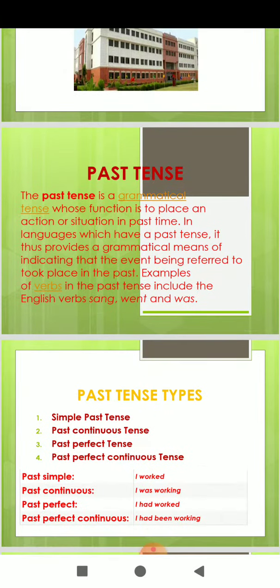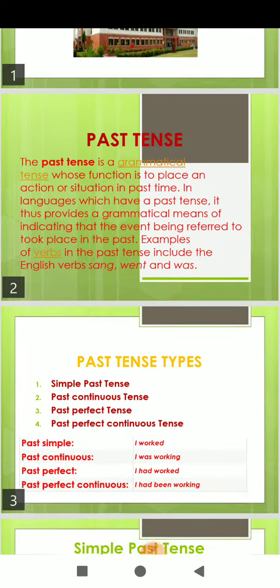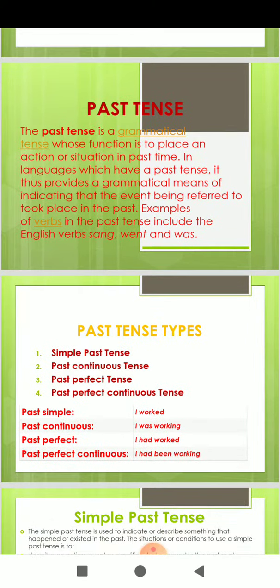Past tense. The past tense is a grammatical tense whose function is to place an action or situation in a past time. In languages which have a past tense, it thus provides a grammatical means of indicating that the event being referred to took place in the past. Examples of verbs in the past tense include the English verbs sang, went, and was.